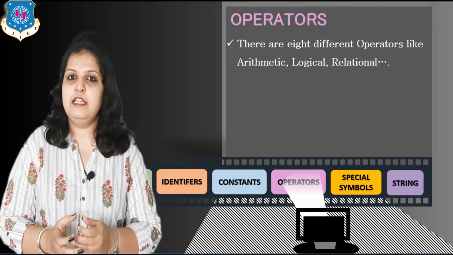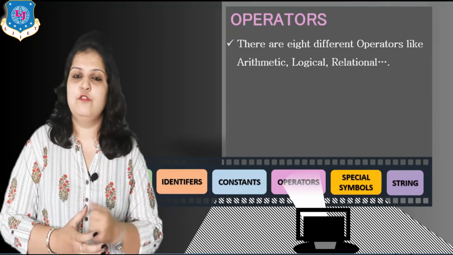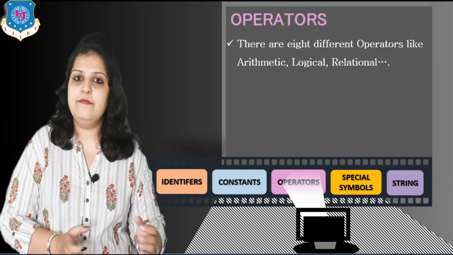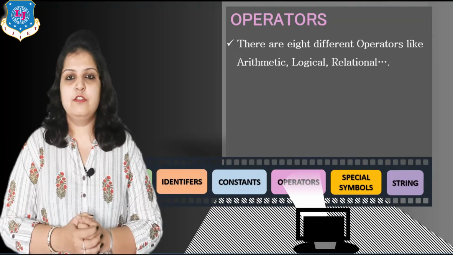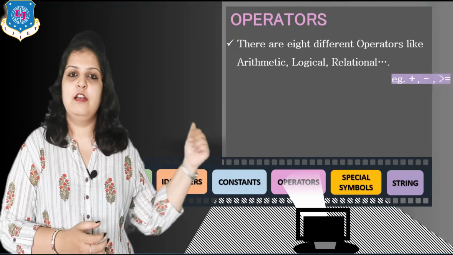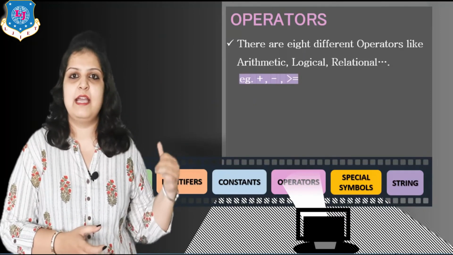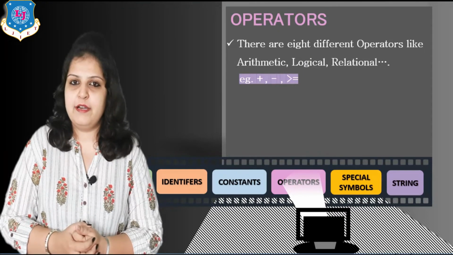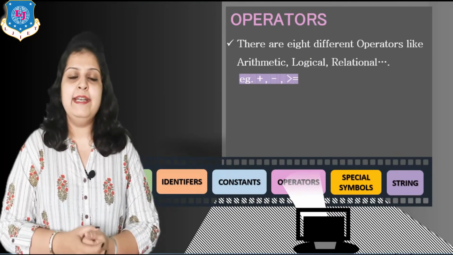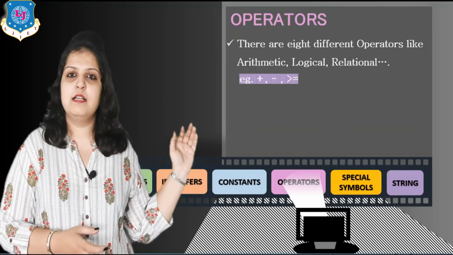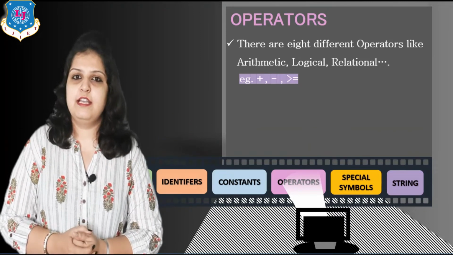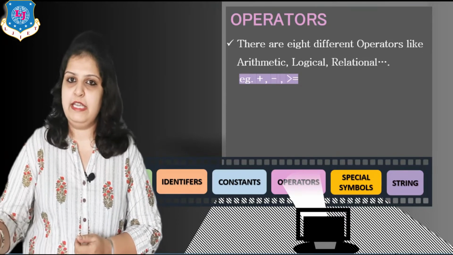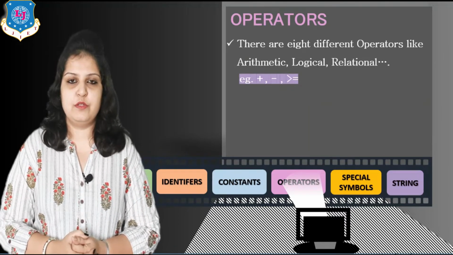So in this chapter our next video will be on operators, and we have to learn a total of 8 different types of operators. Here I am writing only 3 to 4 examples, like arithmetic operators, logical operators, relational operators, etc. And the examples are plus, minus, greater than, less than, all of which are operators that we will study further in the next videos.